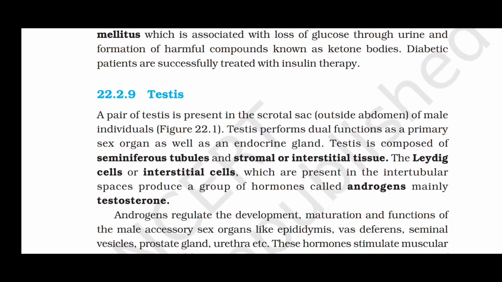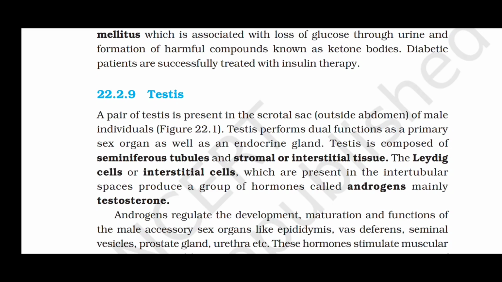Testes. A pair of testes is present in the scrotal sac outside the abdomen of male individuals. Testes perform dual functions as a primary sex organ as well as an endocrine gland. Testes are composed of seminiferous tubules and stromal or interstitial tissue.